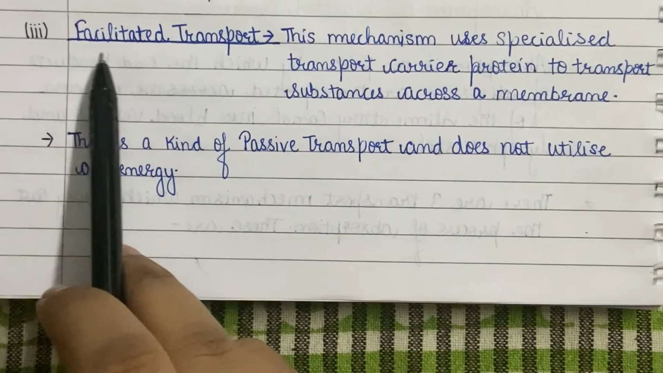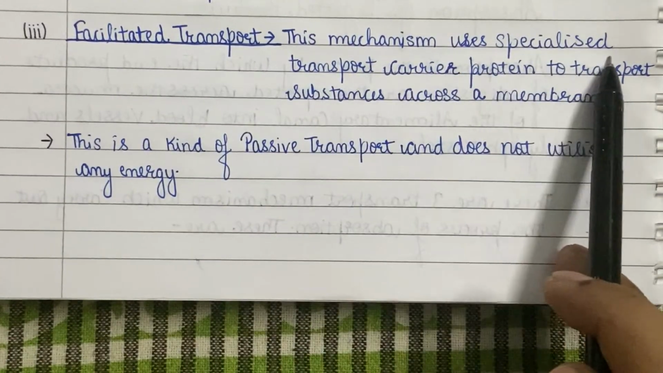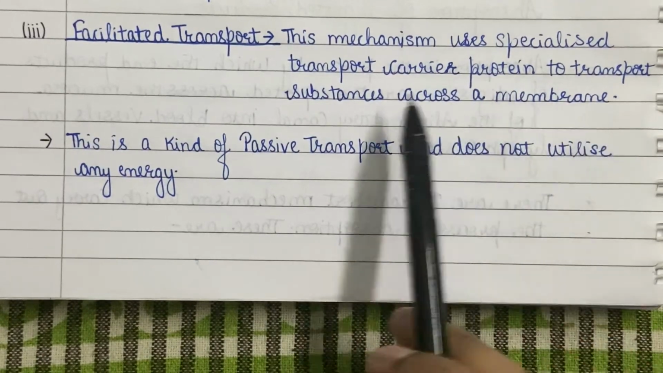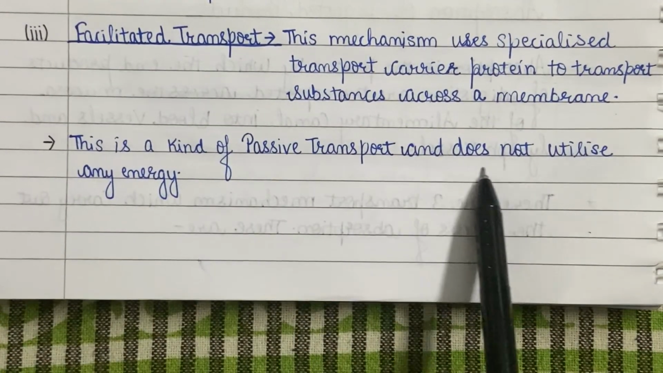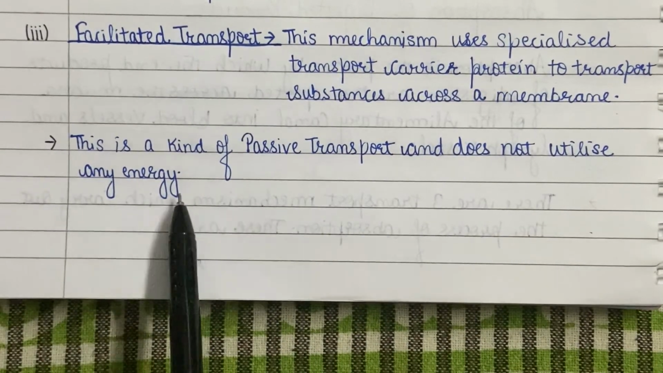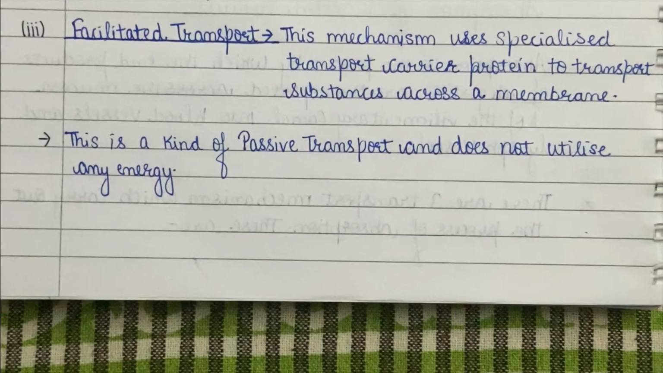The third mechanism is the facilitated transport. This mechanism uses specialized transport carrier proteins to transport substances across a membrane. This is a kind of passive transport and does not utilize any energy. This is used when the substance, due to any limitation, is not able to cross the membrane even in the presence of a concentration gradient. Monosaccharides like glucose and amino acids are transported across the intestinal mucosa by all three methods.